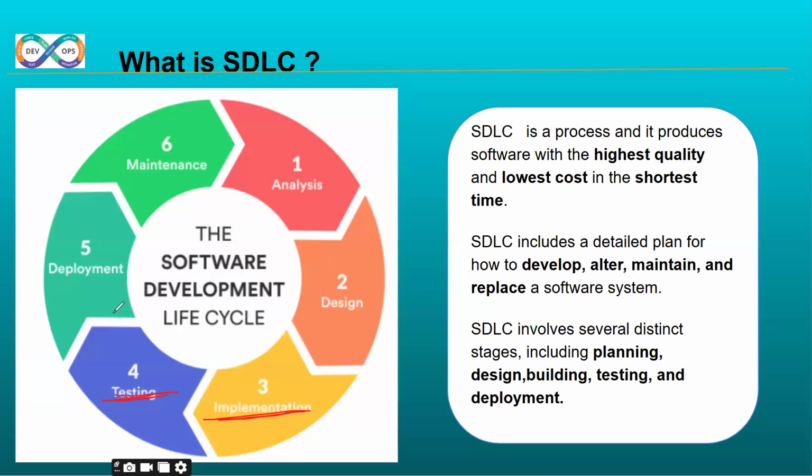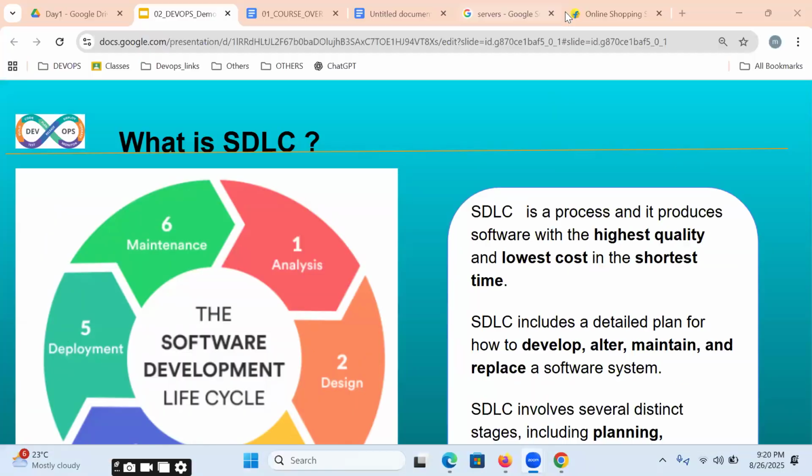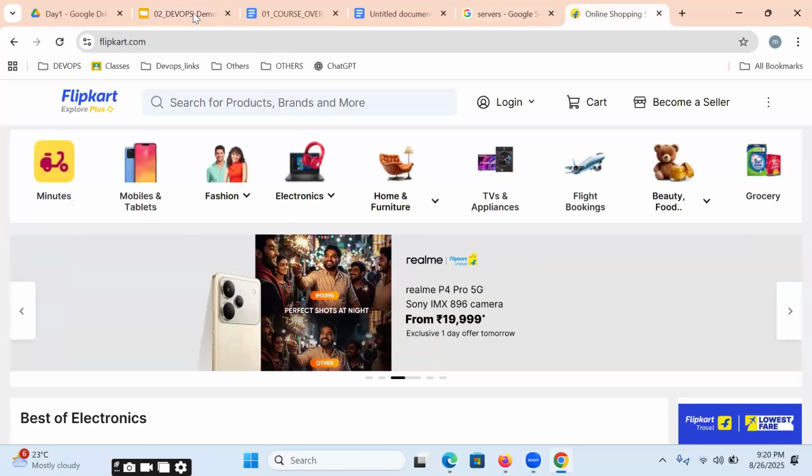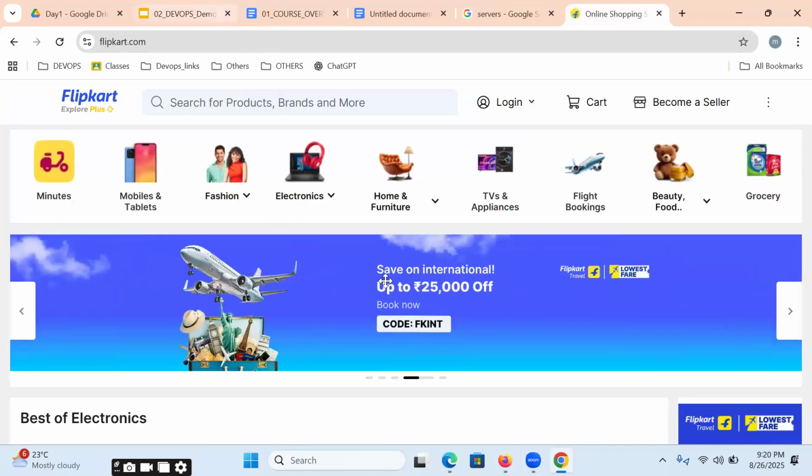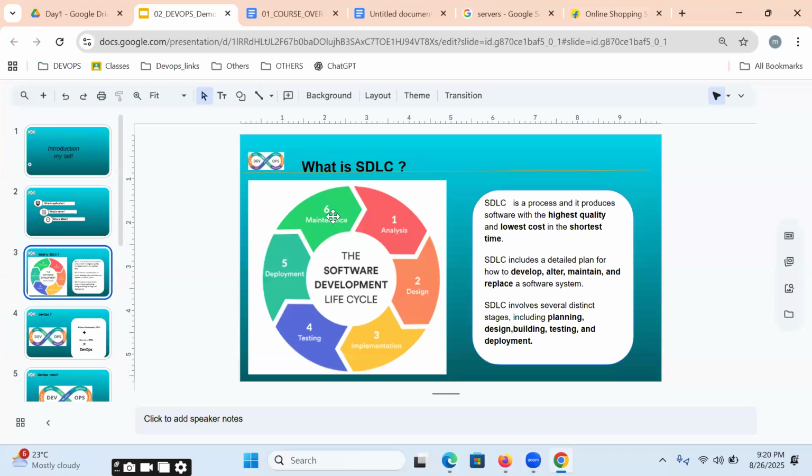So once it is verified and it is in working condition, it will be placed on hundreds of servers. Once it is placed on hundreds of servers, we can access it over the internet as a website like Flipkart, Amazon, or Book My Show. But whether it is working or not, we need to monitor and maintain it. This entire process is what we call the SDLC process.